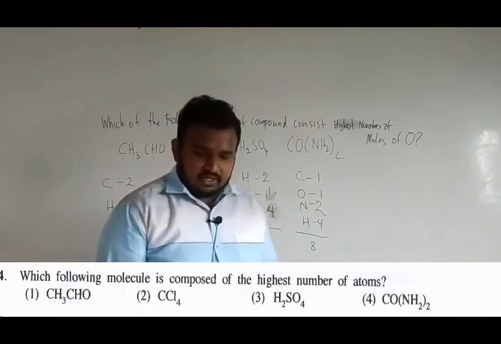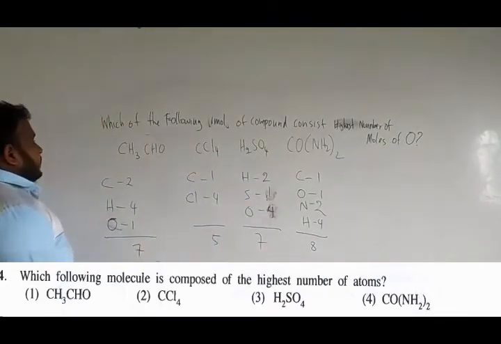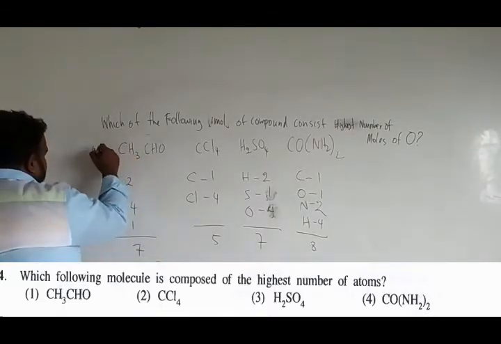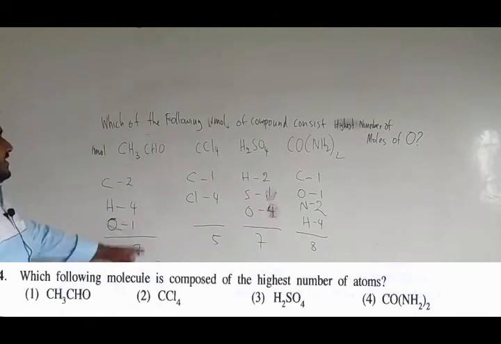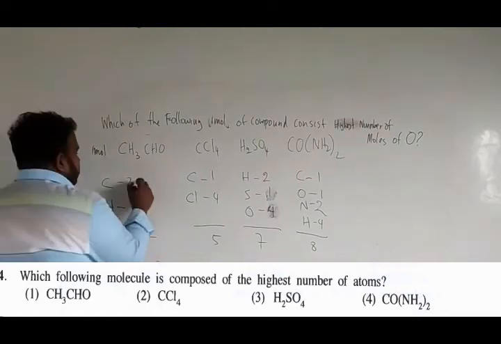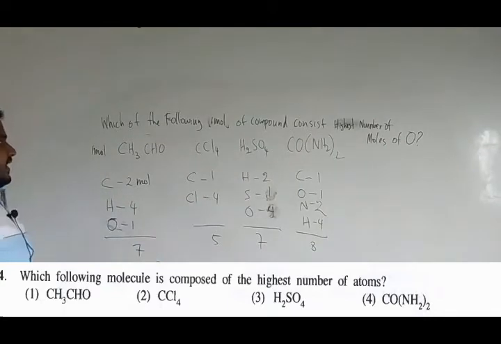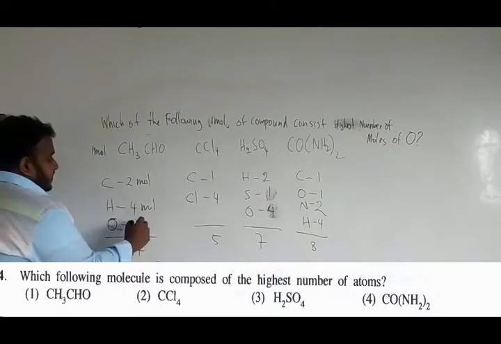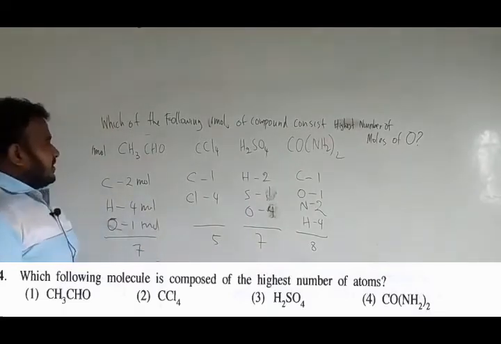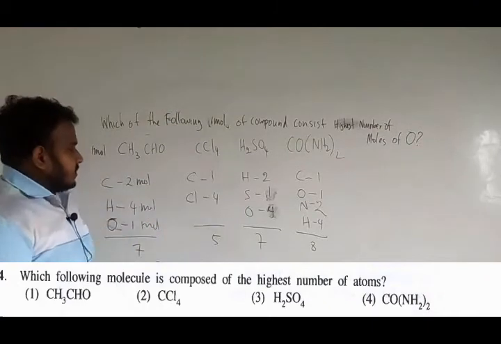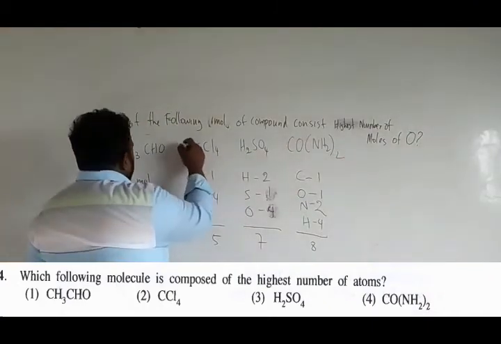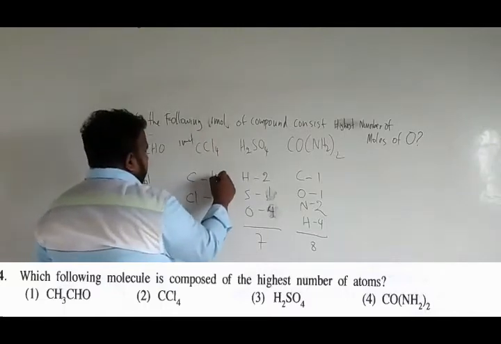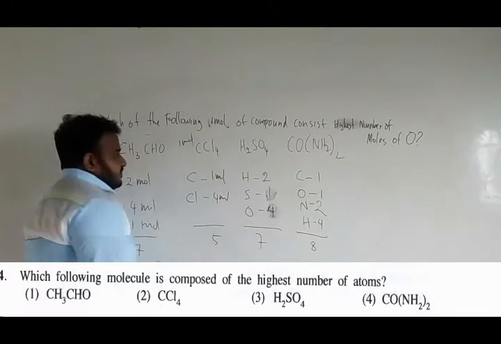nothing to be worried, no tension. Same thing, if you take 1 mole of CH3CHO, there will be 2 moles of carbon, 4 moles of hydrogen, 1 mole of oxygen. CCl4 has no oxygen. 1 mole of CCl4 has 1 mole of carbon and 4 moles of chlorine.